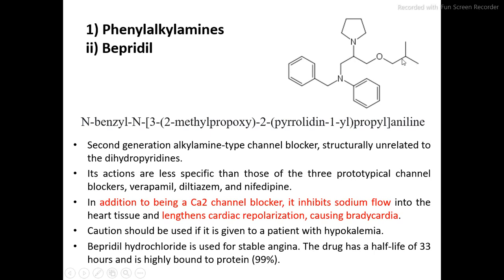So 2-methyl, 3 carbon and oxygen, so it is called a propoxy. So after 3-, 2-methylpropoxy. Then again 2-, pyrrolidin-1-yl. Why 1-yl? Because this pyrrolidine ring is attached to this substituent at the first position of the pyrrolidine. Hence pyrrolidin-1-yl. Propyl, and the remaining portion is aniline.